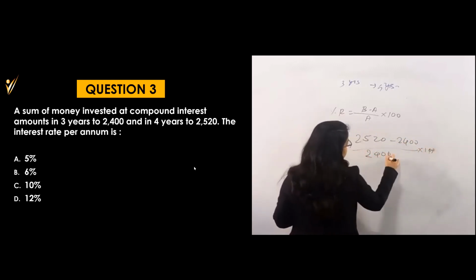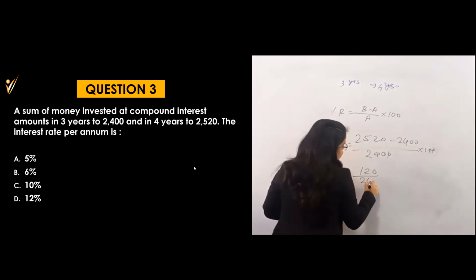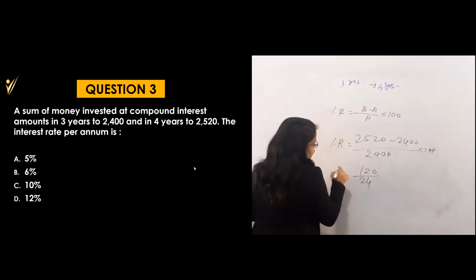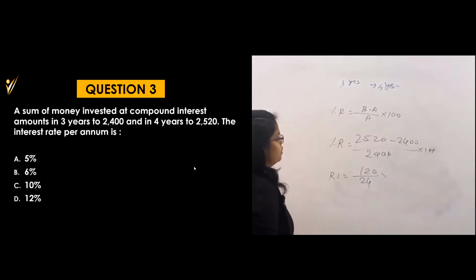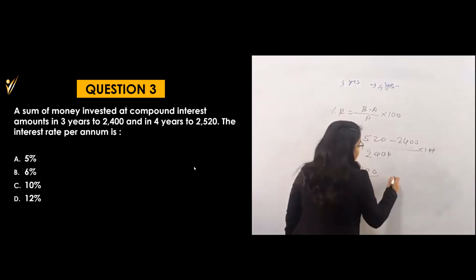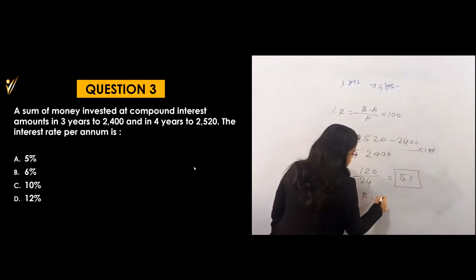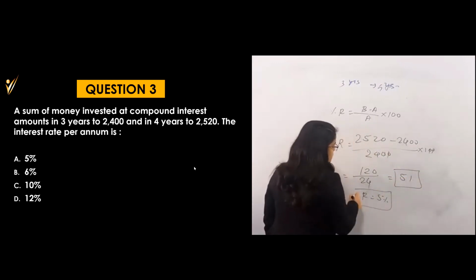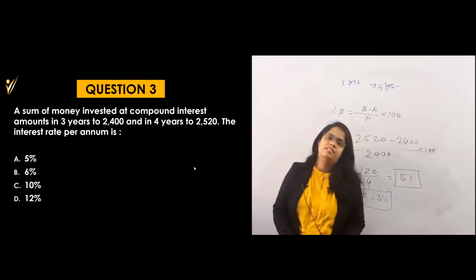The zeros will get cancelled. The difference is 120 divided by 24. 24 5s are 120, means your R will be 5%. That is option A, your answer.